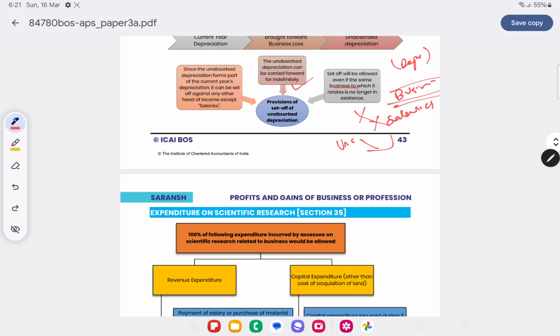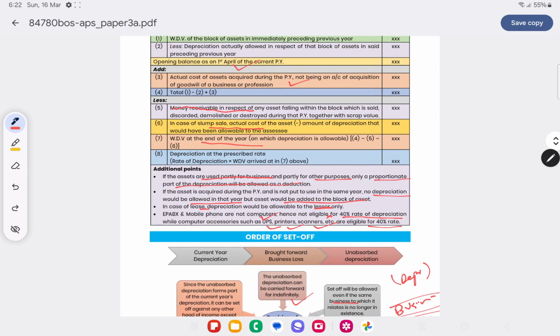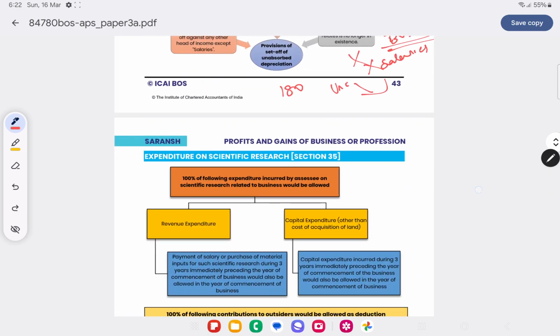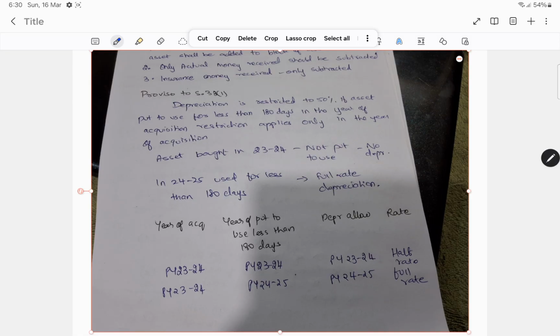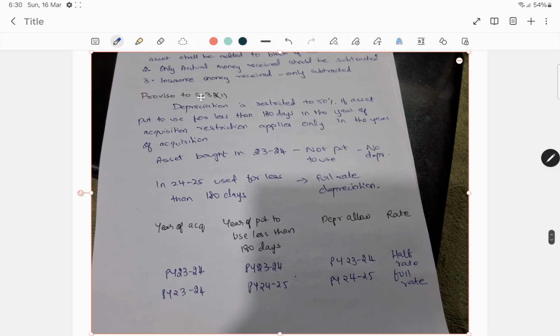Now, when the asset is put to use for less than 180 days, half rate depreciation will come, and if it is more than 180 days, full rate depreciation will come. Now see, there is a proviso to section 32(1) which says that depreciation is restricted to 50% if put to use for less than 180 days in the year of acquisition. So restriction applies only in the year of acquisition.